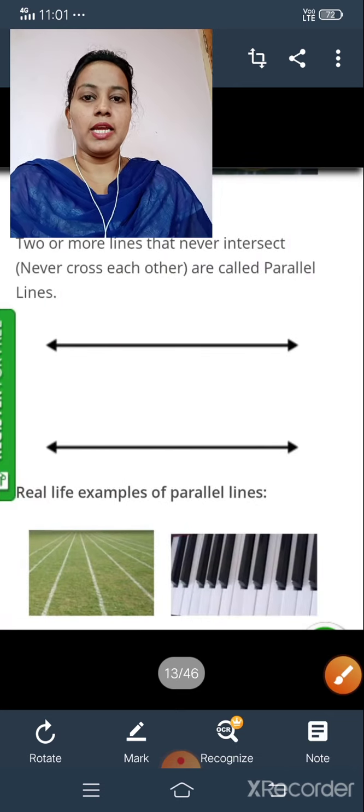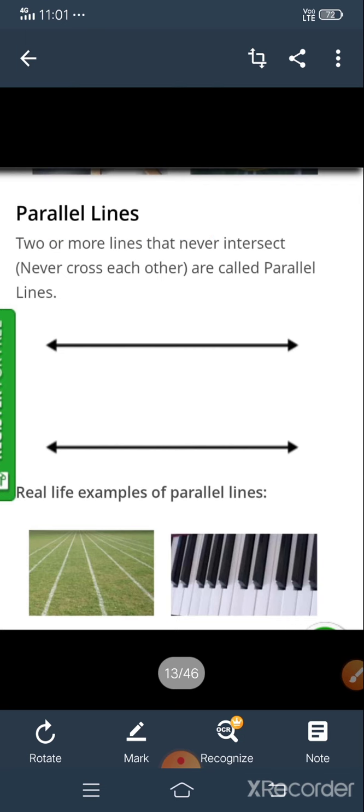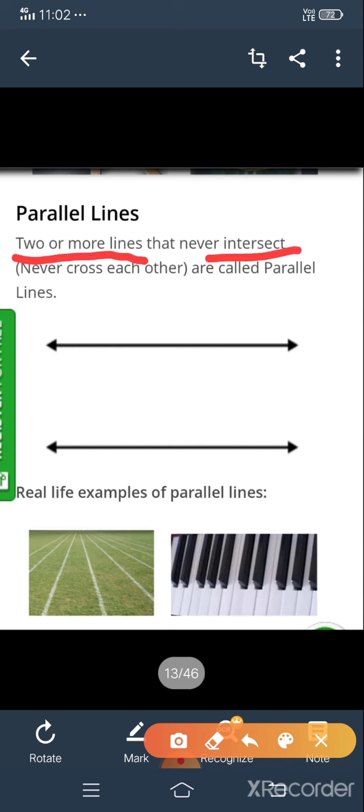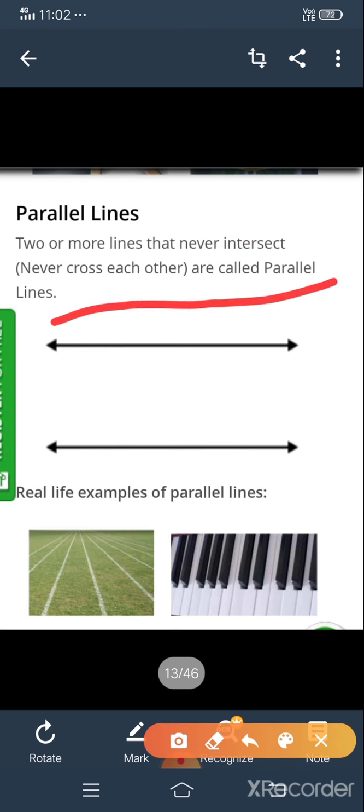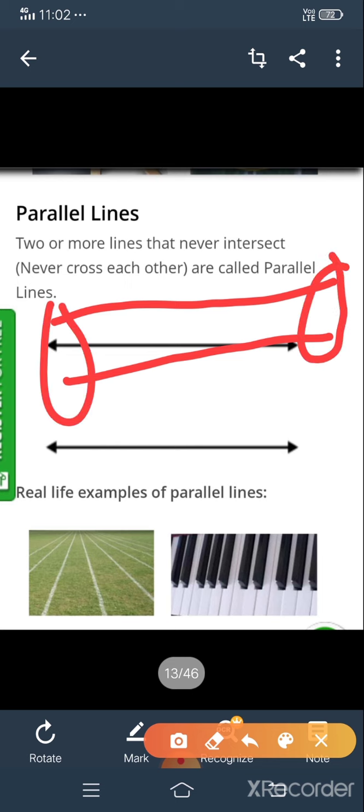Next one is parallel lines. What do you mean by parallel lines? Two or more lines that never intersect are known as parallel lines. Just see here, there are two lines. Never intersect means they never meet.